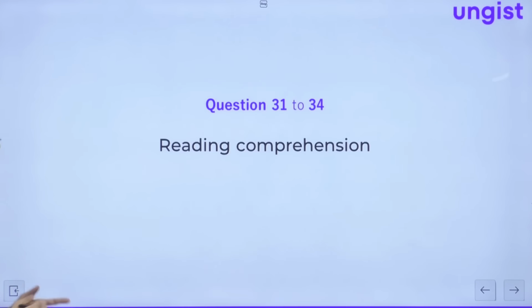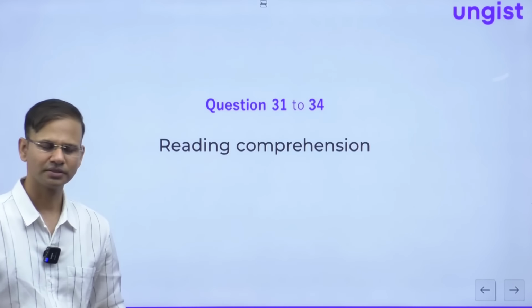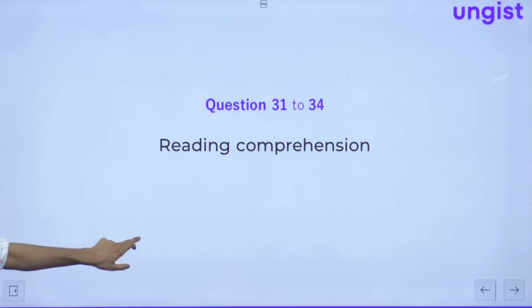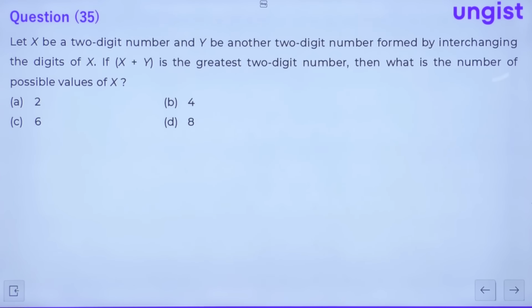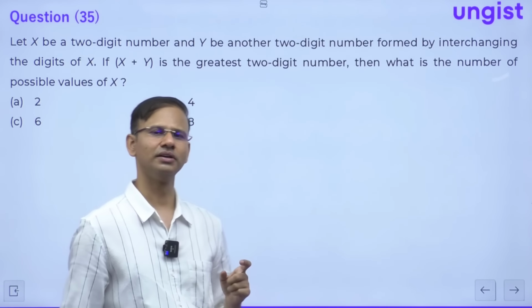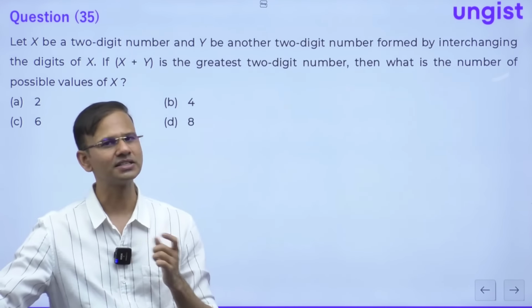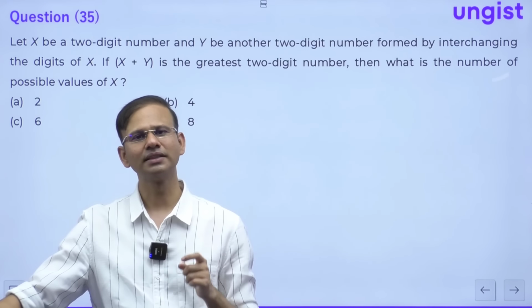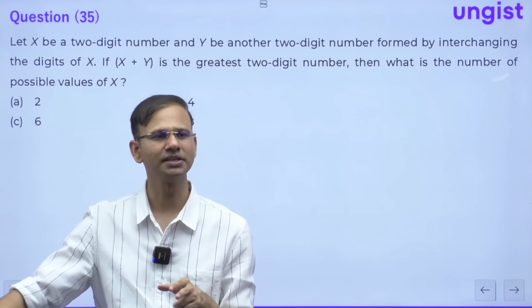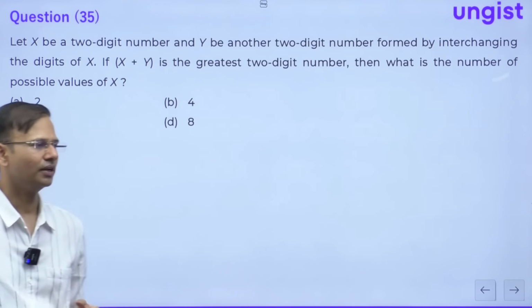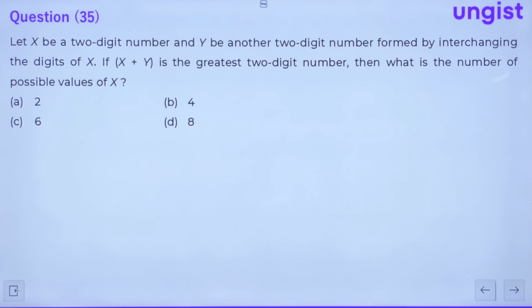Now again, 31 to 34 is the reading comprehension one, right? So there is no need to solve this question. Now let's move to 35. Question number 35 is based upon the difference between a 2-digit number and its reverse is the multiple of 9, and the sum of a 2-digit number and its reverse is the multiple of 11, right? So let's read this question first.